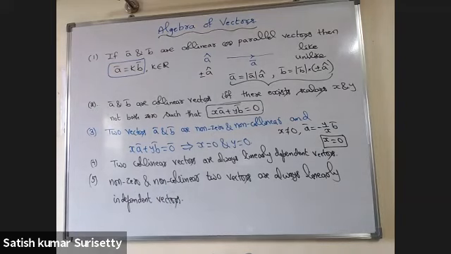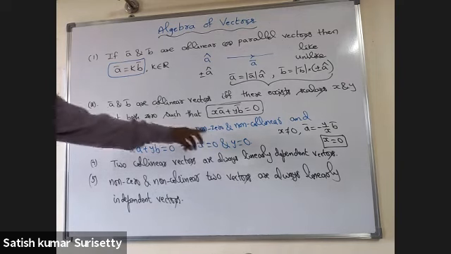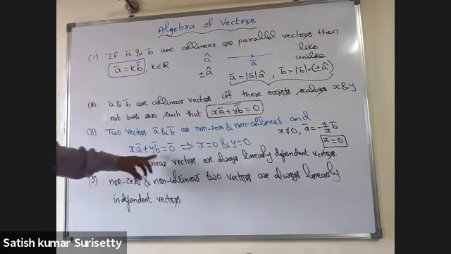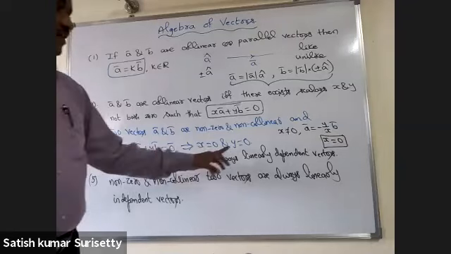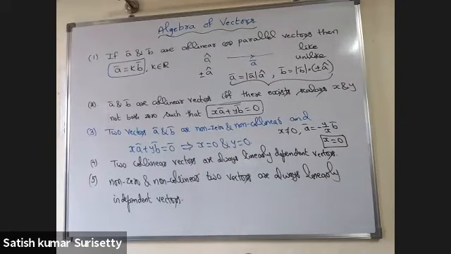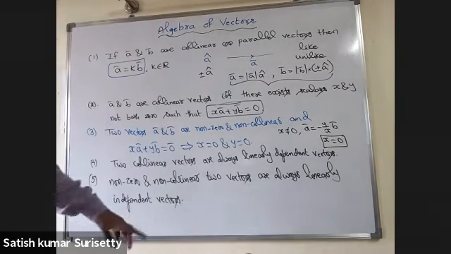Previously, I have written the definition of linearly independent vectors. That is, a set of vectors which are not dependent are called linearly independent. Another way of saying it is, if the linear combination is 0, then all the scalars must be 0. Previously I have proved that if two vectors are non-zero, non-collinear, and x a bar plus y b bar is 0 bar, this implies x equal to 0, y equal to 0. That's why, if a bar and b bar are non-collinear, non-zero, then they are linearly independent vectors.